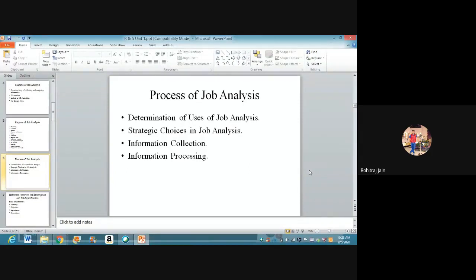Then we have past oriented versus future oriented. Now, when I say past oriented versus future oriented, many organizations follow traditional job analysis methods, which are focused on how the jobs were performed in the past and how they are performed in the current situation.